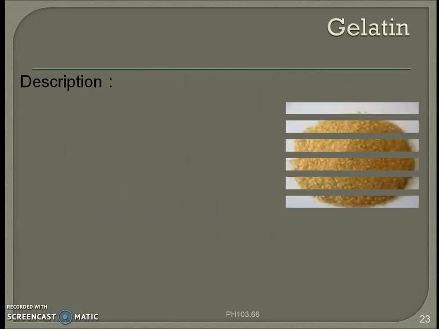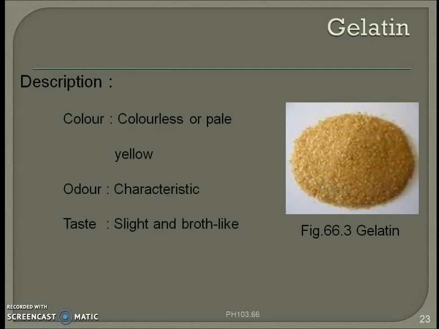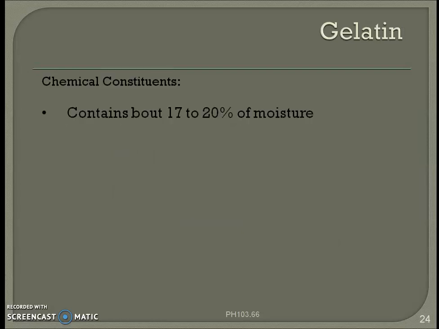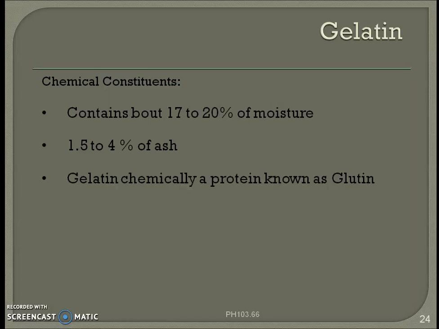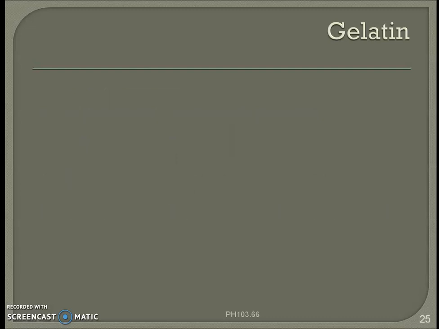Description of gelatin: color colorless to pale yellow, odor characteristic, taste light and broth like. Then chemical constituent of gelatin: it contains 17 to 20% of moisture, 1.5 to 4% of ash. Gelatin is chemically a protein known as gluten. On hydrolysis, it yields non-essential amino acids.